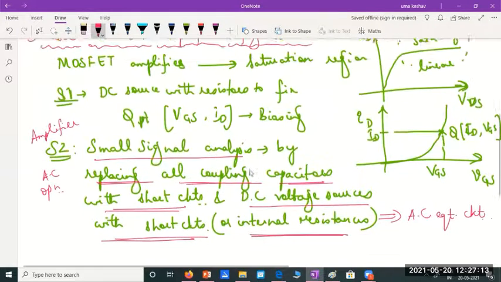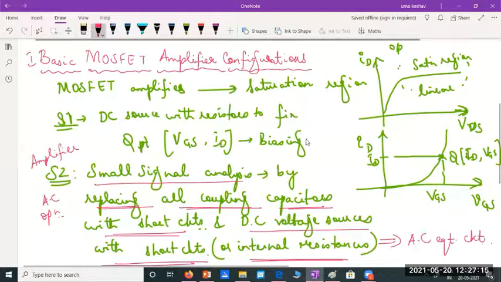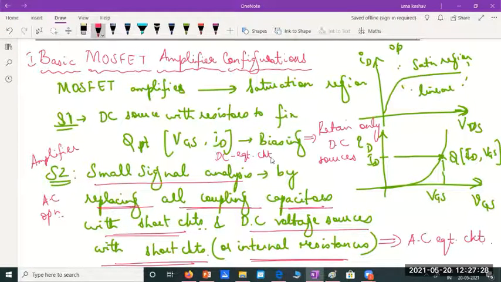Whereas when we do biasing analysis, we retain only DC sources. This is known as the DC equivalent circuit. Here AC sources are shorted. Remember, AC sources are shorted.